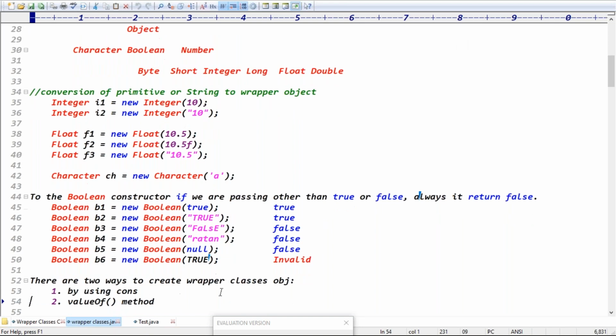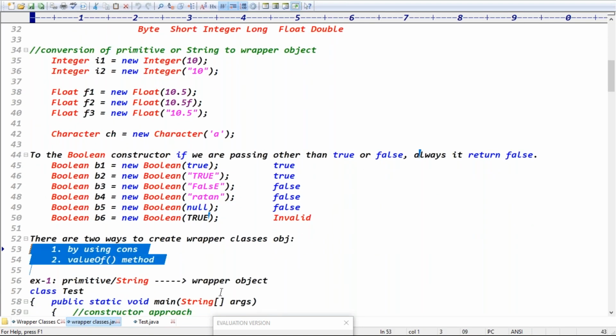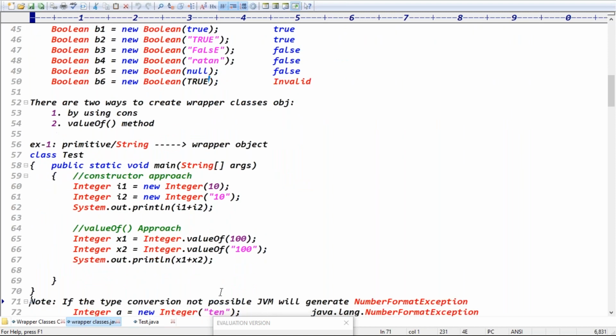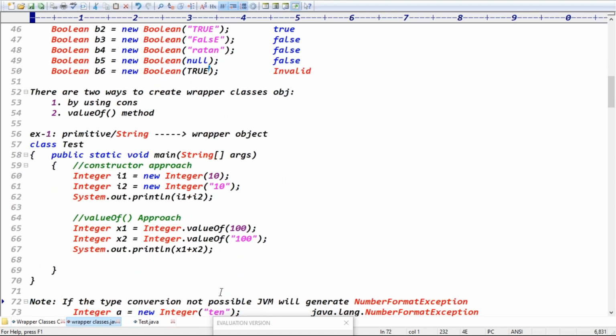Next, there are 2 ways to create a wrapper object, guys. So there are 2 ways to create the wrapper class object. One is the constructor approach and the other is the valueOf method approach. Just now we saw the constructor approach and the valueOf approach. Which one is recommended now? Is the constructor approach recommended? valueOf is recommended, sir. Definitely, they are saying the constructor approach is the deprecated approach, right?